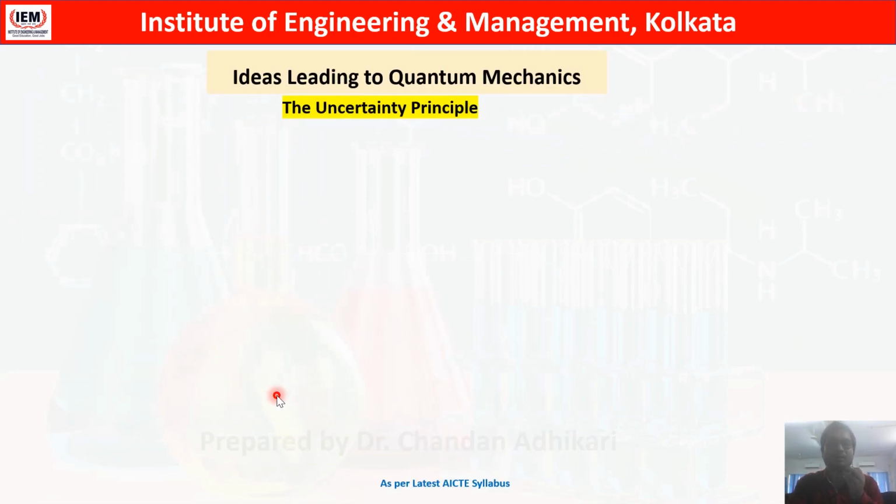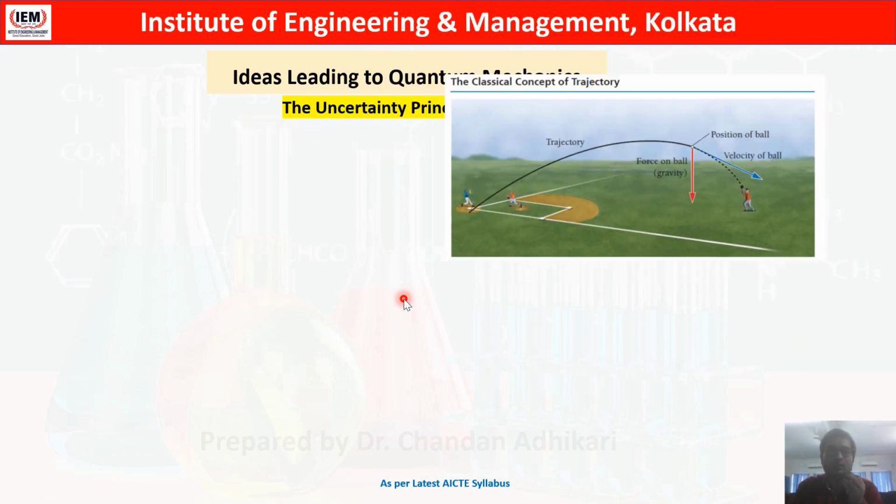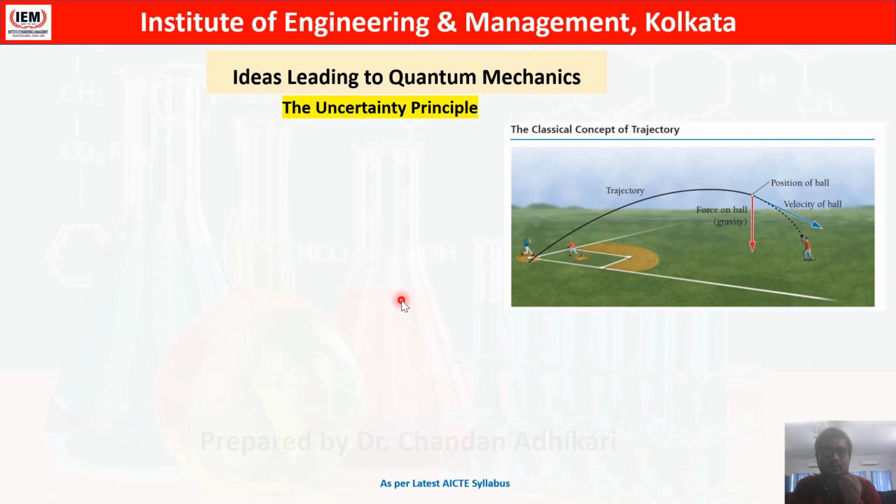Again, one of the important phenomena that led to quantum mechanics was the uncertainty principle. In the uncertainty principle, the scientist said that velocity and position cannot be precisely measured for a very small particle.